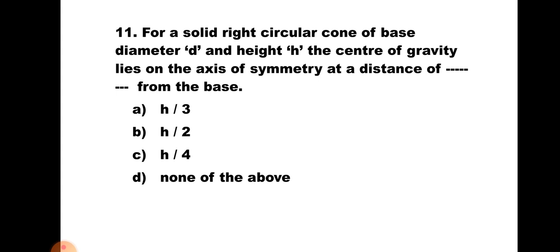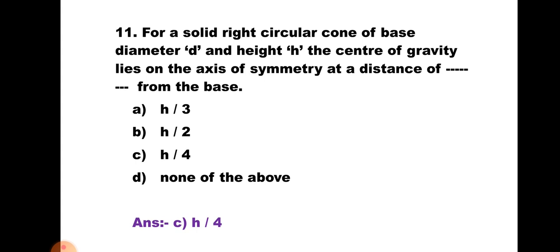Question number 11. For a solid right circular cone of base diameter d and height h, the center of gravity lies on the axis of symmetry at a distance of dash dash dash from the base. A, h by 3; B, h by 2; C, h by 4; and D, none of the above. Now the CG of a solid right circular cone is on the axis of symmetry at a distance of h by 4 from the base. Hence the correct answer is C, h by 4.